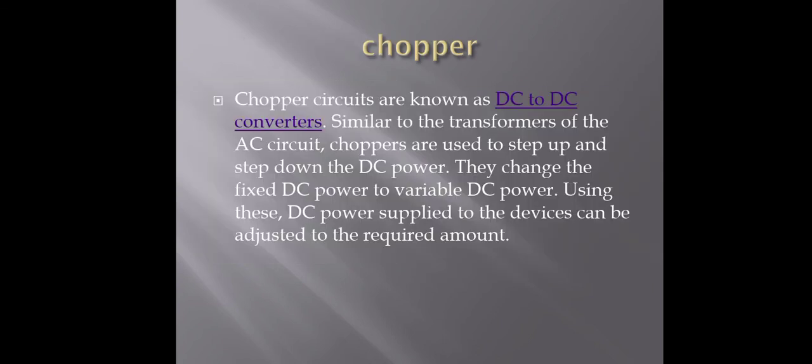The next part is the chopper. The chopper is a DC to DC converter, similar to a transformer. Choppers are used to step up and step down DC power. They change fixed DC power to variable DC power. By using these, the DC power supply can be adjusted to the required amount. There are two types of chopper circuits, step up chopper and step down chopper.